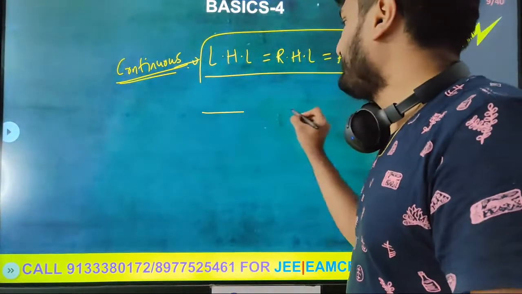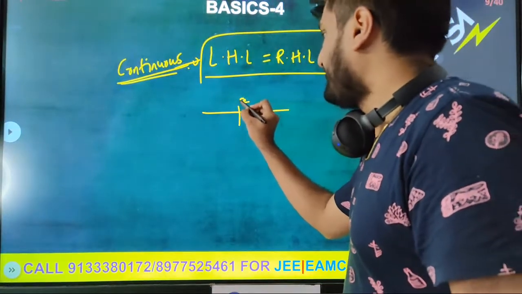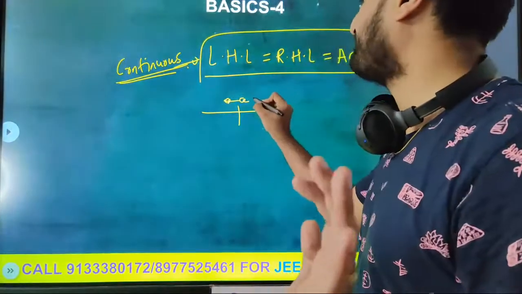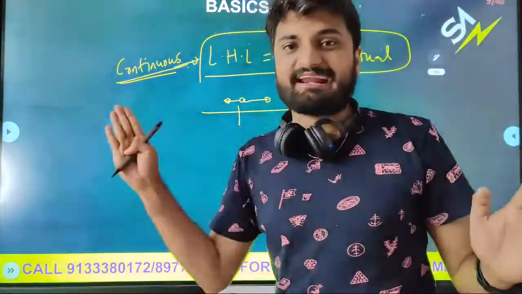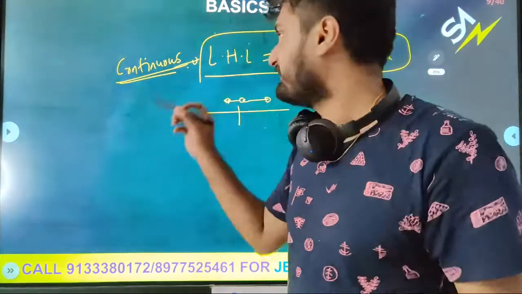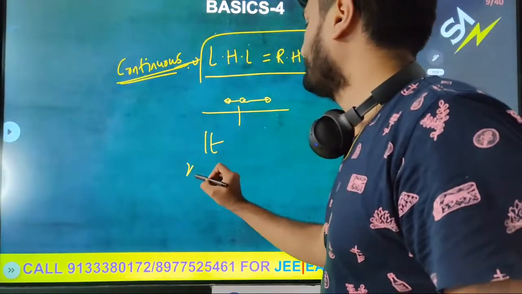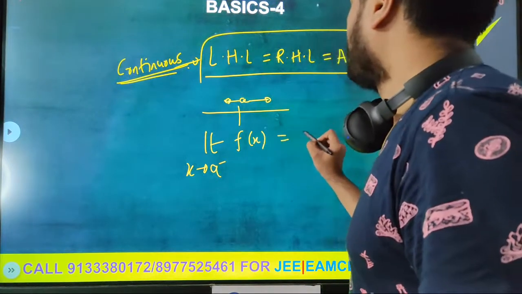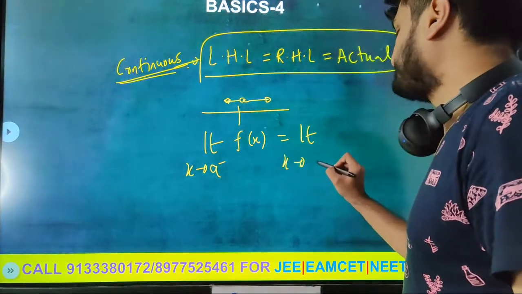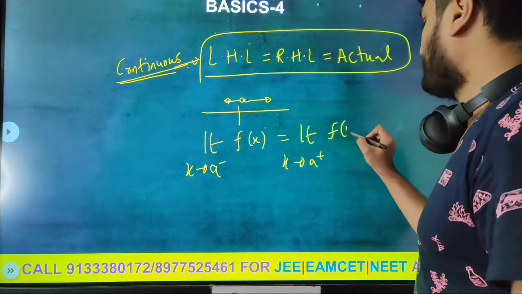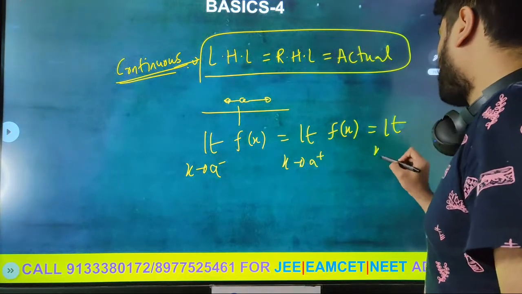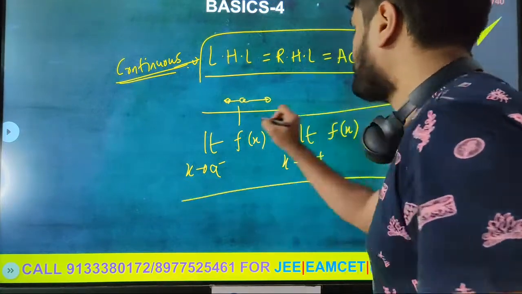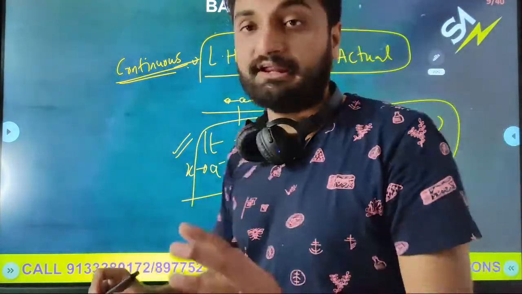So left hand limit is if you take a value bounded to the left side of a, that is called your left hand limit. The value bounded to the right side of a, that is called right hand limit. It is given by limit x tends to a minus f of x equals limit x tends to a plus f of x. This is equal to limit x tends to a f of x. If this condition is satisfied, then it is called a continuous function.